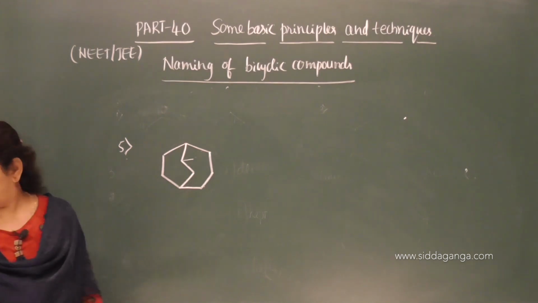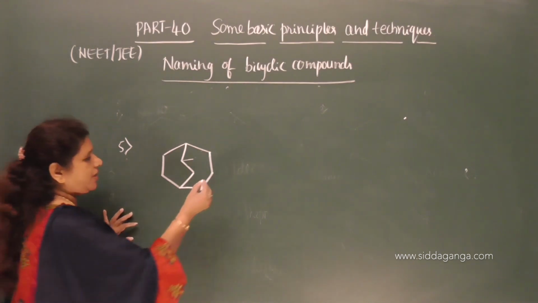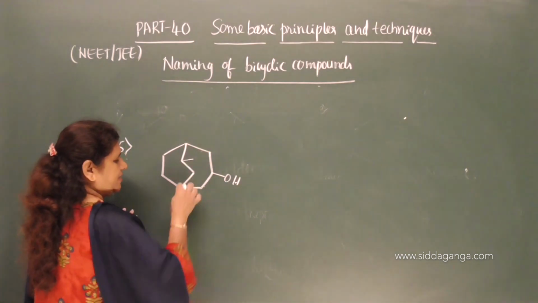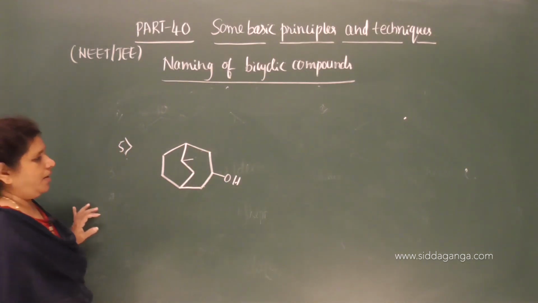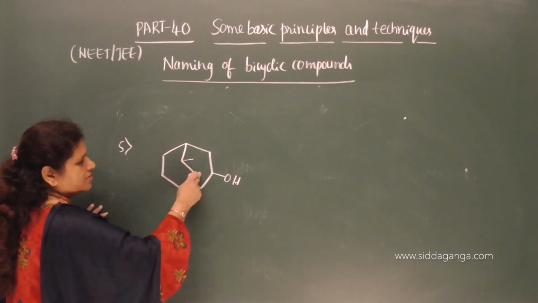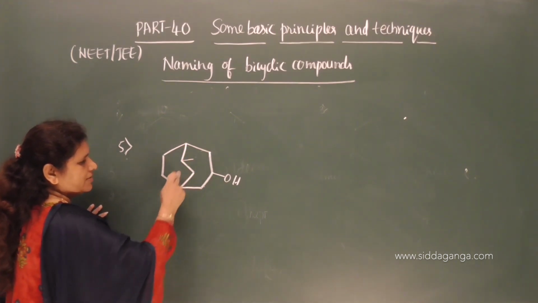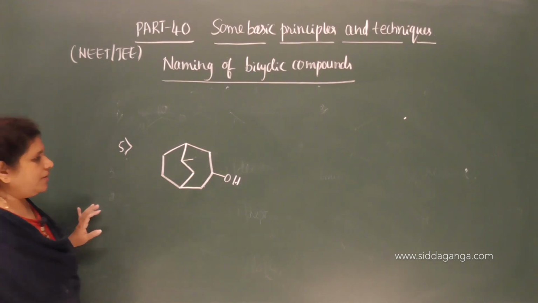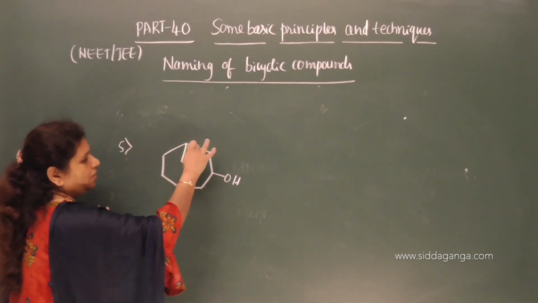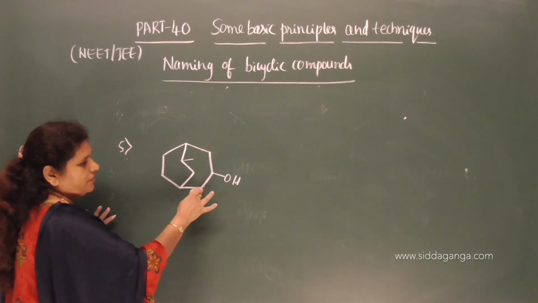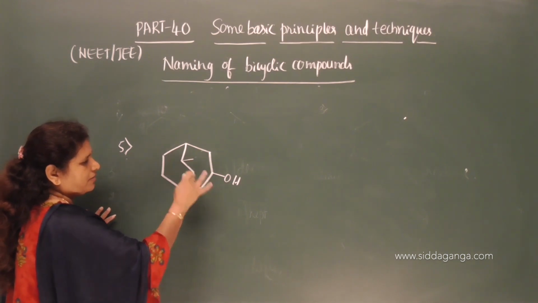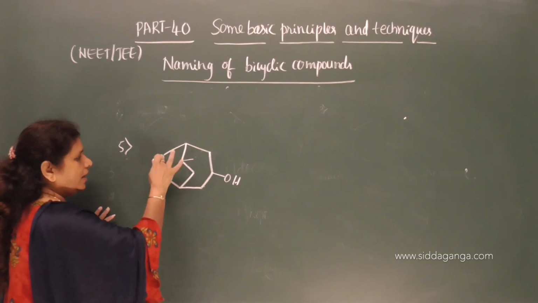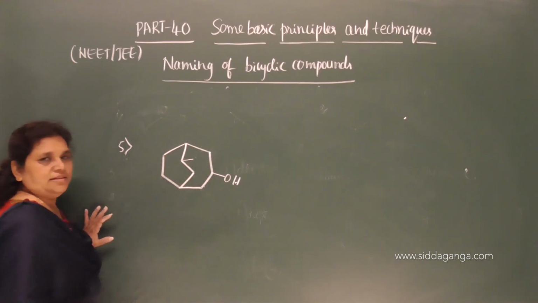See here, these two are the bridgehead carbon atoms. Now these are the two rings which follow the path. This is the common path between these two rings. Now follow the path here. See here, 1, 2, 3. 3 carbon atoms are in this path. 1, 2. 2 carbon atoms are in this path. Again 2 carbon atoms are in this path.